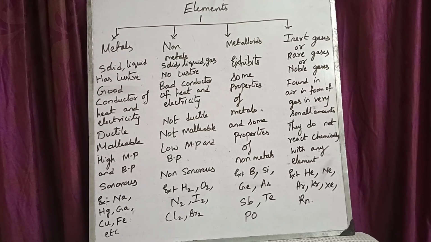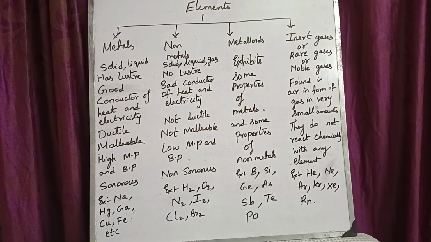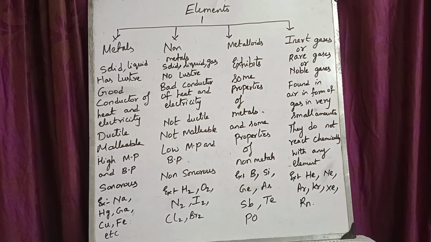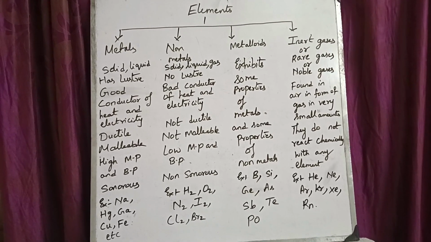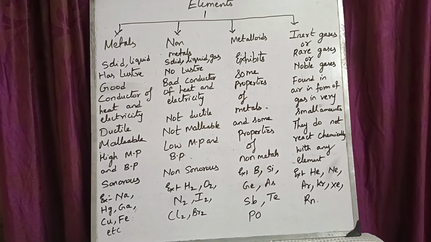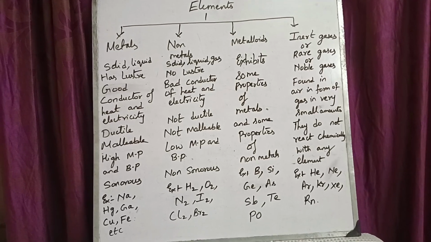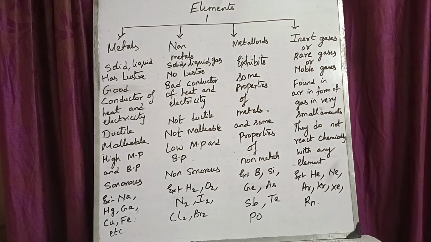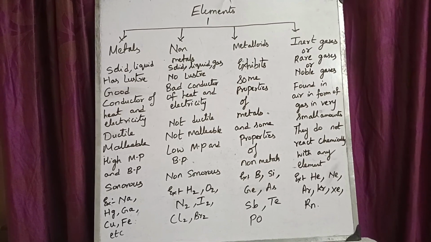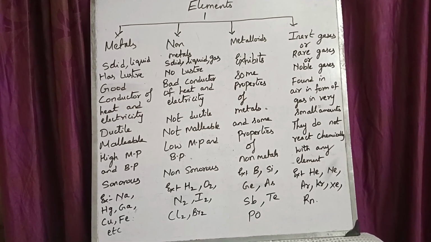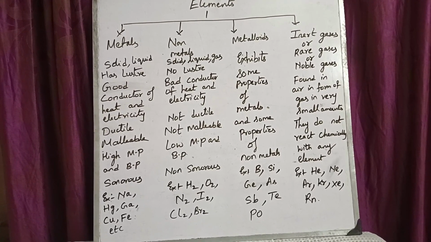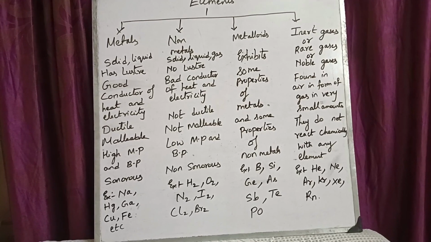So the fourth classification is noble gases, or inert gases, or rare gases. These elements are found in air in the form of gas in very small amounts. Therefore sometimes they are called rare gases. They are called noble gases because they do not react chemically with any known element. These atoms will not combine with other atoms to form molecules. Examples are helium, neon, argon, krypton, xenon, radon.